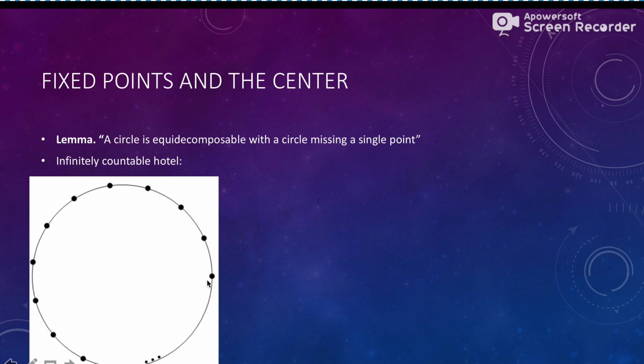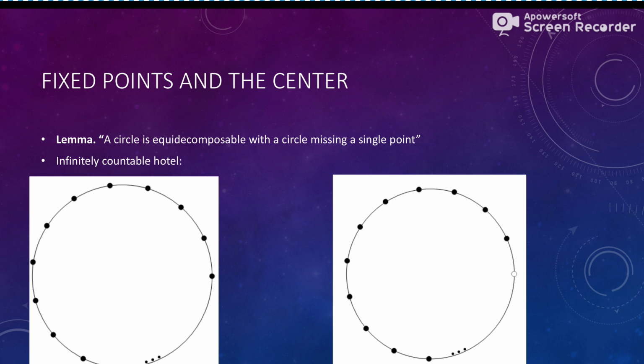So we could simply tell everyone, hey, we got to rotate you all one room counterclockwise in our circular hotel, and that opens up a room right here for John, right? That's basically the idea of equidecomposability with a circle and a circle missing a point.